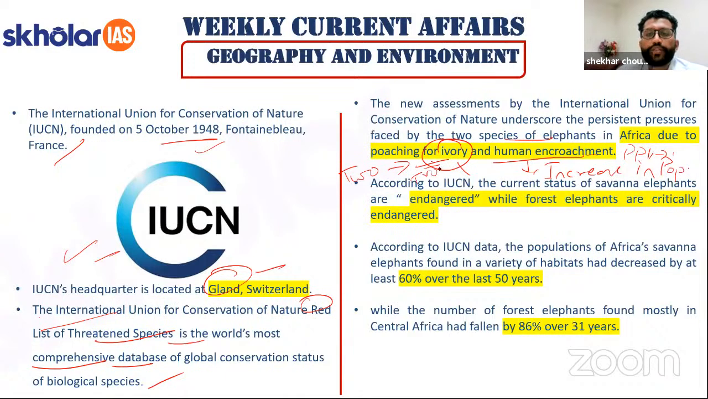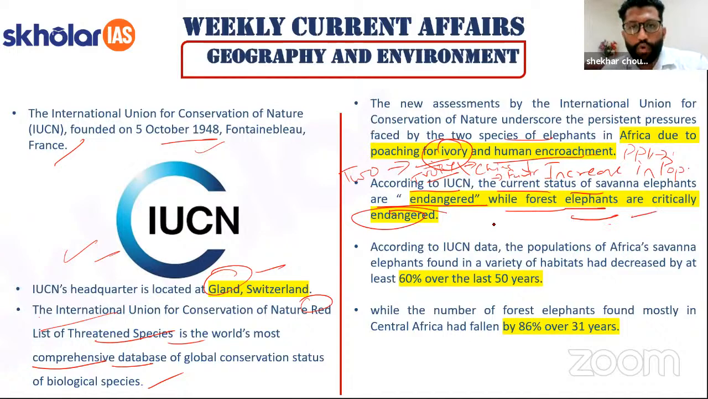So ivory is being used in many things. For example, in China, people have furniture of ivory. Then ivory is used for bangles, and for decoration purposes. From ivory, people make various kinds of decorating stuff. According to IUCN, the current status of savanna elephants is endangered, while the forest elephants are critically endangered. So forest elephants are facing more danger.